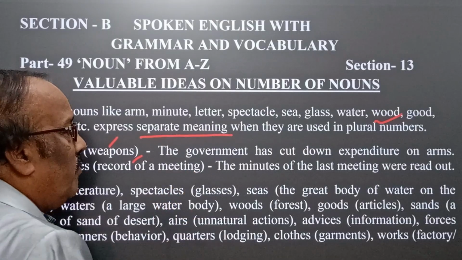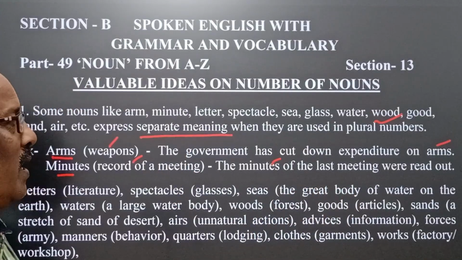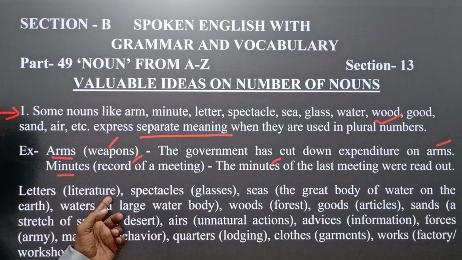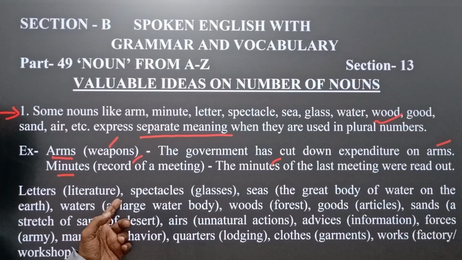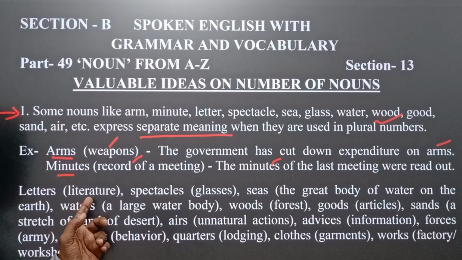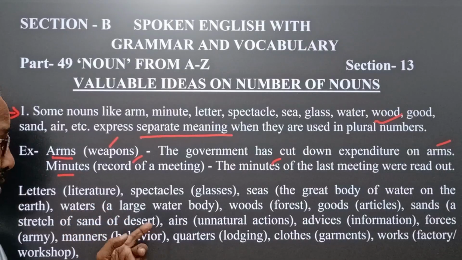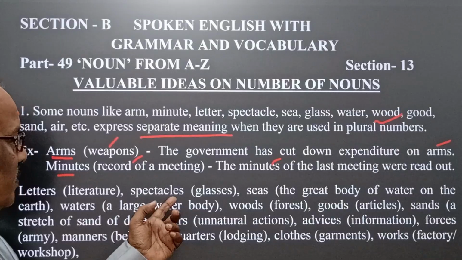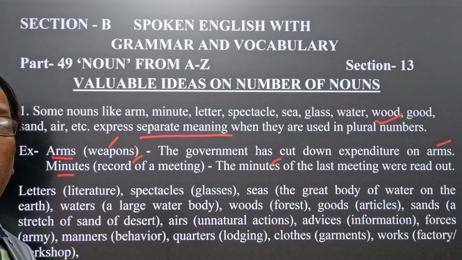The minutes of the last meeting were read out. Similarly, here we have letters. Letters means literature. Rabindranath Tagore was a man of letters, means man of literature. Spectacles, goggles or glasses.